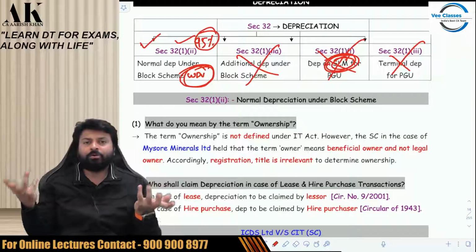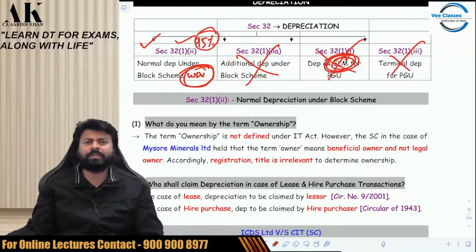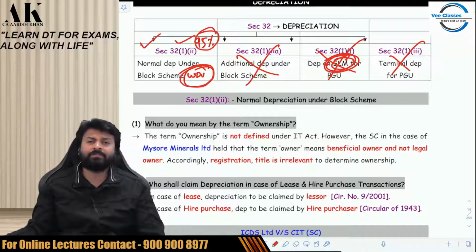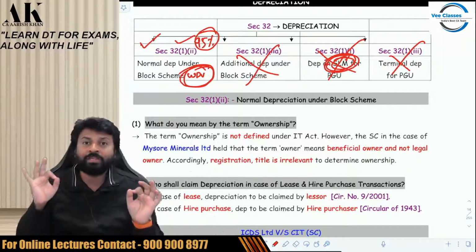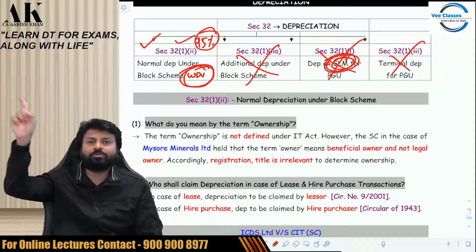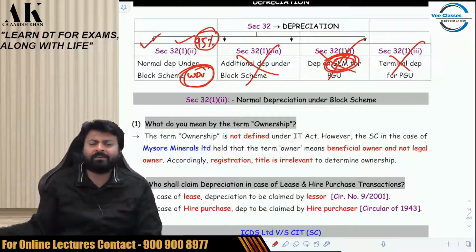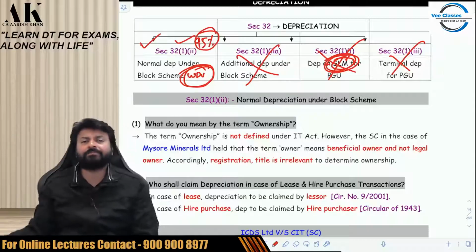So what do you mean by the term owner? Unfortunately, the term owner is not defined under the income tax law. If it would have been defined, I would have told you. So if you want to claim depreciation under the income tax law, you need to be the owner of the asset. Owner means, I don't know. So we have to go to the Supreme Court. And the Supreme Court held in the case of Mysore Minerals Limited, a landmark judgment. The Supreme Court has given us the touchstone to identify what is owner and what is not.